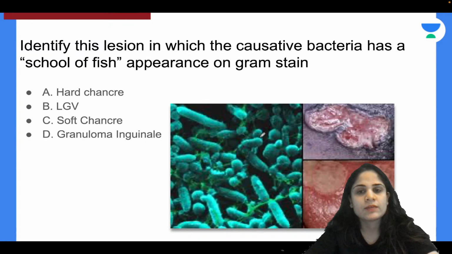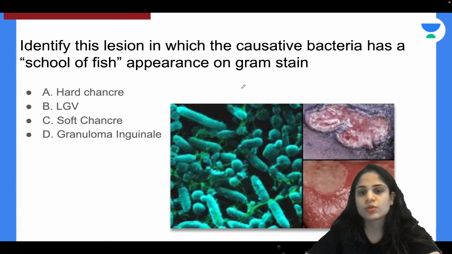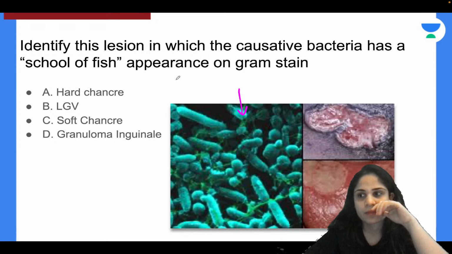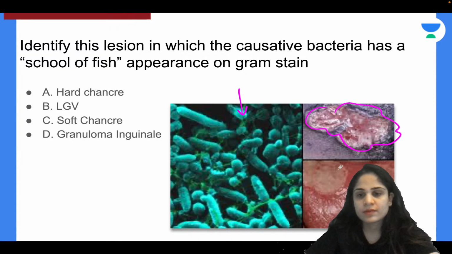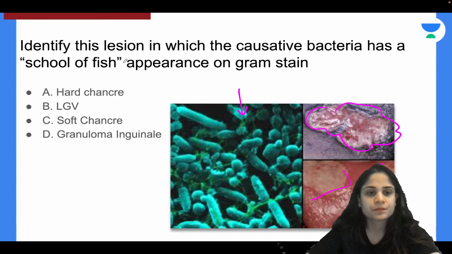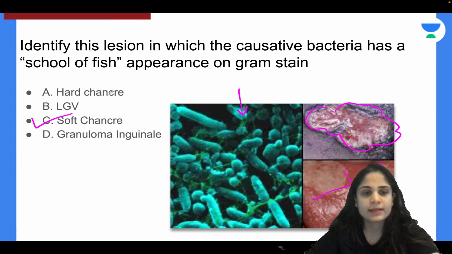Identify this lesion in which the causative bacteria has a shoal of fish appearance on gram stain. This is the lesion that you can see, and this is the shoal of fish appearance of the bacteria. Is it hard chancre, LGV, soft chancre or granuloma inguinale? Okay, very good. This is nothing but soft chancre. LGV and granuloma inguinale we've already seen.